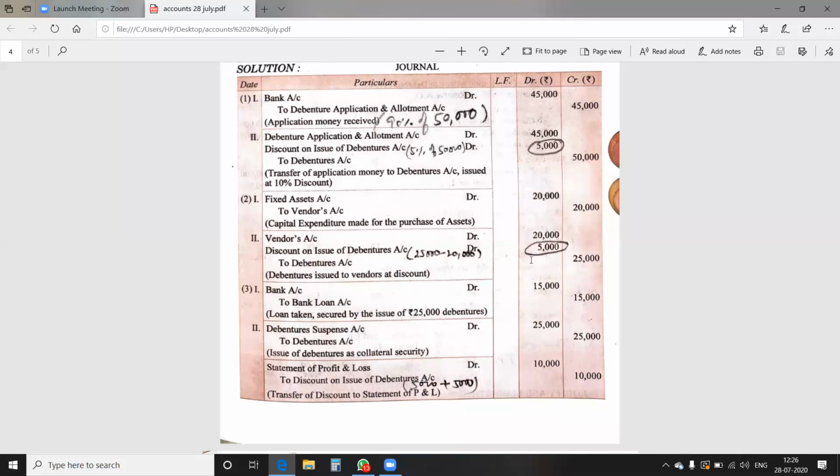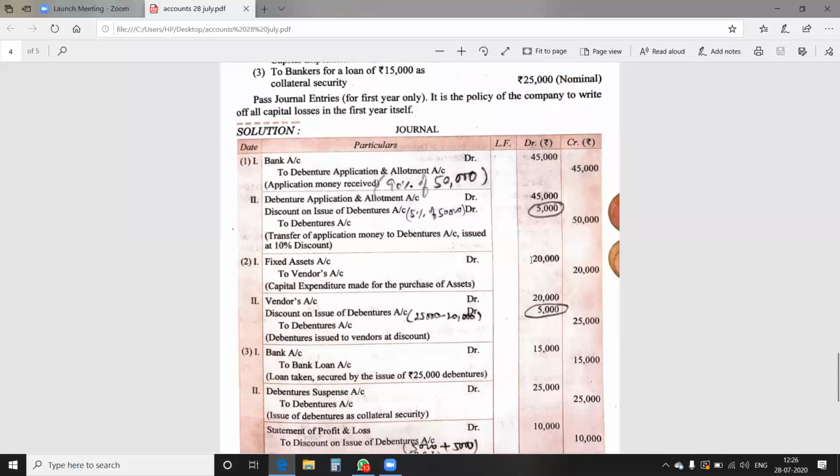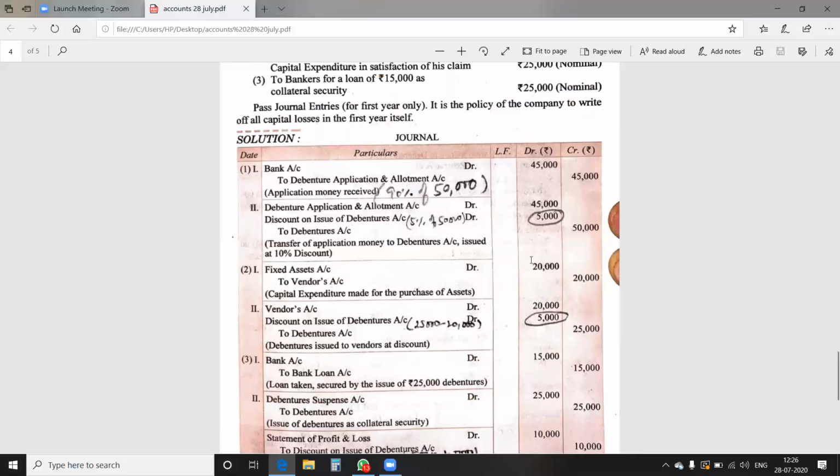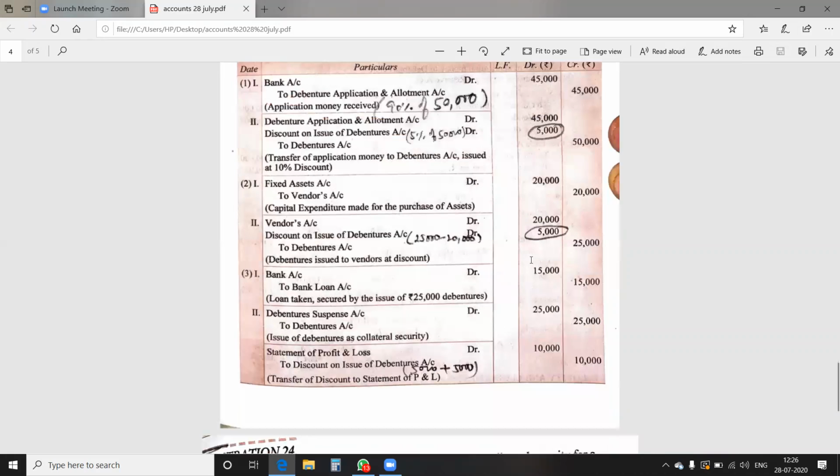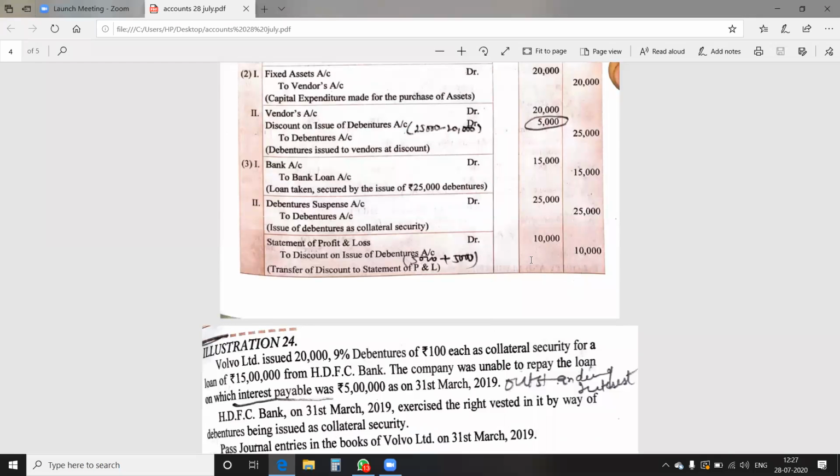As nothing is given specifically here, it is the policy of the company to write off the capital loss in the first year itself. So 10,000 rupees is to be written off from the statement of profit and loss. It will be debit to discount on issue of debenture account.